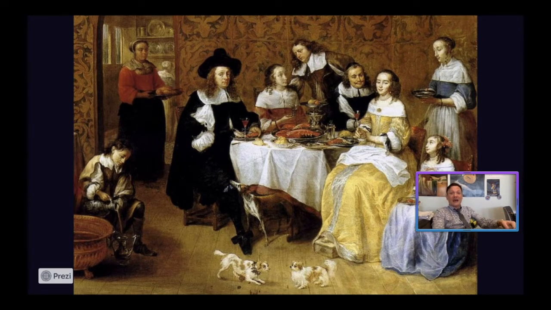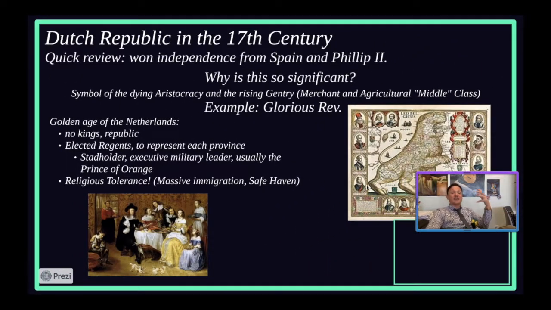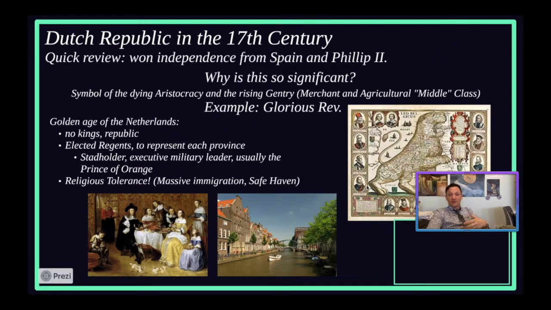And you can see that actually right here, okay? Because the Calvinists are going to really encourage and hold on to that Protestant work ethic idea in the Netherlands, and they're going to be like, we are here to benefit off of each other, and regardless of what your faith is, we are here to help make money, right? So now, looking at this entire thing, look at the simplistic value of the room and stuff like that. Just the needs and the ideas of eating well and not being as gaudy or as showy with their wealth and things. And so these Calvinist ideas are going to start ruling over the ideas of the Netherlands.